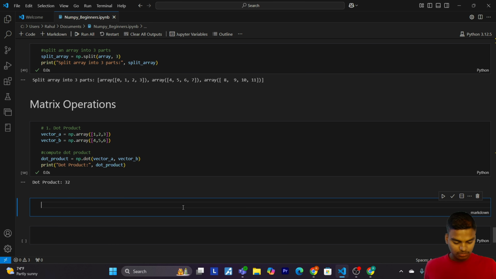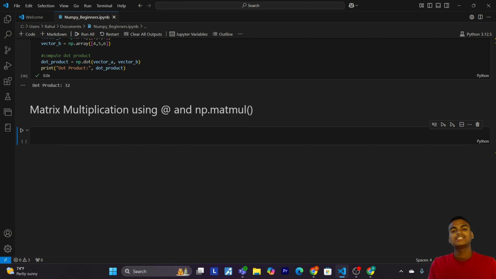And that's it. Now let's come to our second topic, that is matrix multiplication using @ and np.matmul. Now, this is slightly different from the dot product. When you are working with 2D arrays or matrices, let's see how we can perform matrix multiplication using two methods: the @ operator and the np.matmul function.